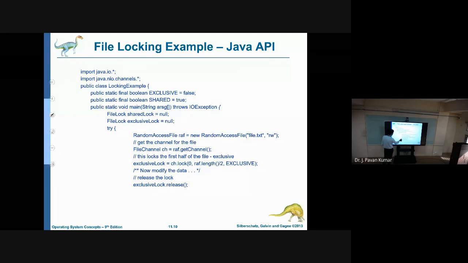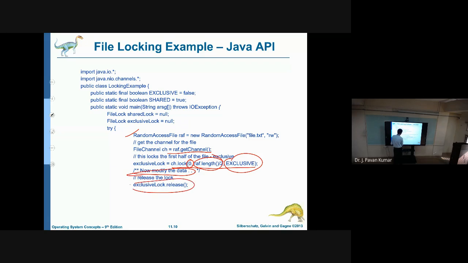We have seen this code as well. We create this random access file, then create a channel, then acquire the exclusive lock from 0 to half of the file. Then we can perform some modifications, then release it by calling exclusiveLock.release.